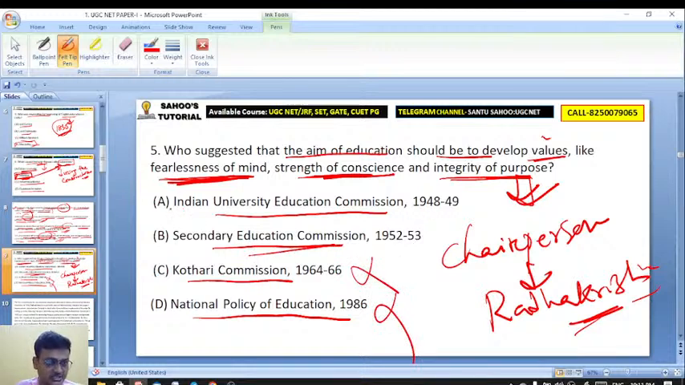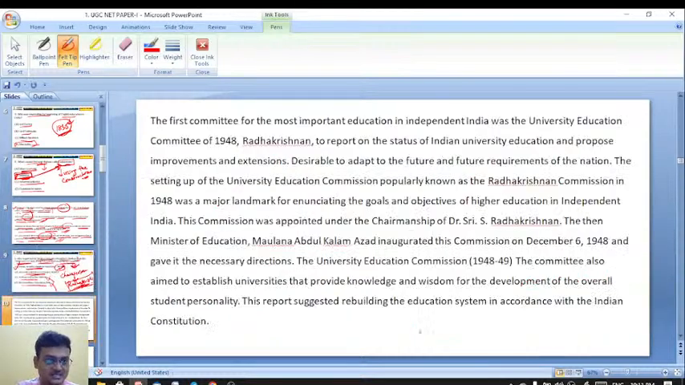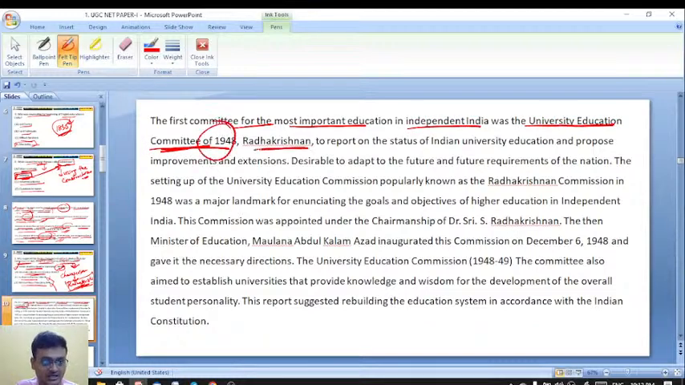So here the right answer is University Education Commission. After our independence, the first, okay, it's A, exactly, it's A. University Education Commission, 1948 में हुआ था. The chairperson was Radhakrishnan. And here is the explanation. The first committee for education in independent India was the University Education Commission, which took place in 1948 and is also known as Radhakrishnan Commission.